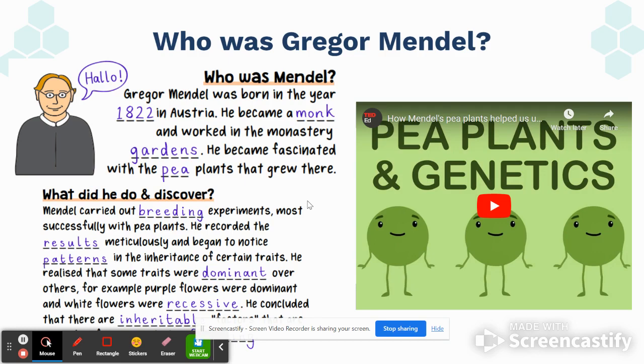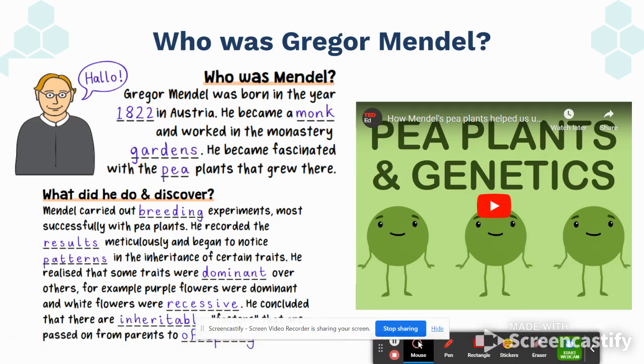During his breeding experiments, what he found out was that inheritance followed specific patterns, and he decided that some traits were dominant over others and others were recessive.